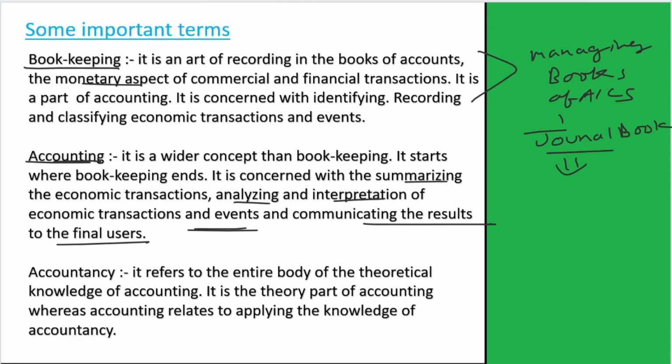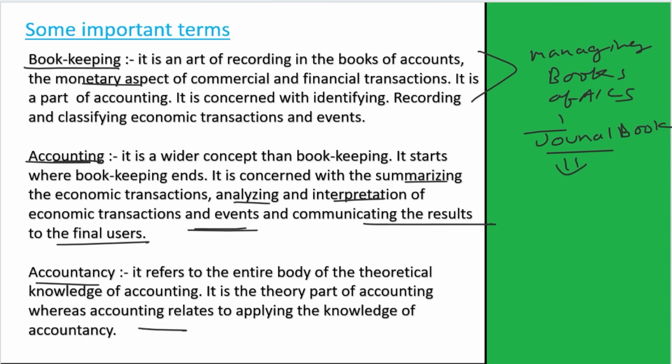After that, another term is accountancy. It refers to the entire body of the theoretical knowledge of accounting. It is the theory part of accounting, where accounting relates to applying the knowledge of accountancy.